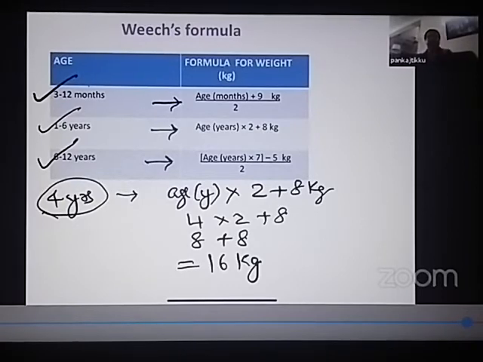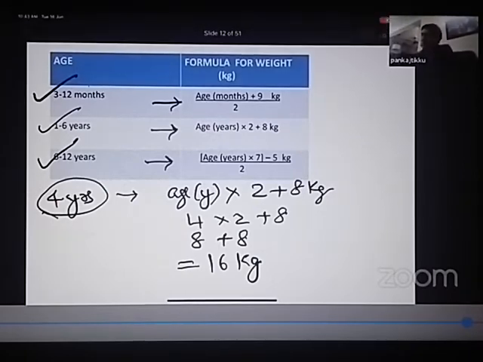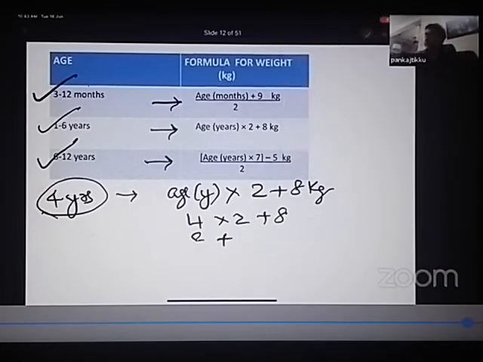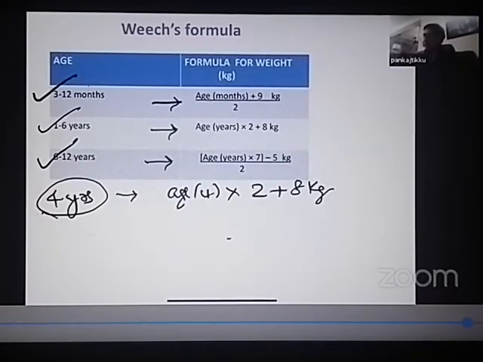See how simple it is. You just have to apply the formula. First see the age, then see what formula to be applied. If the child is between 3 to 12 months, use the first formula. 1 to 6 years, use the second formula. 6 to 12 years, use the third formula. Let us take another example.